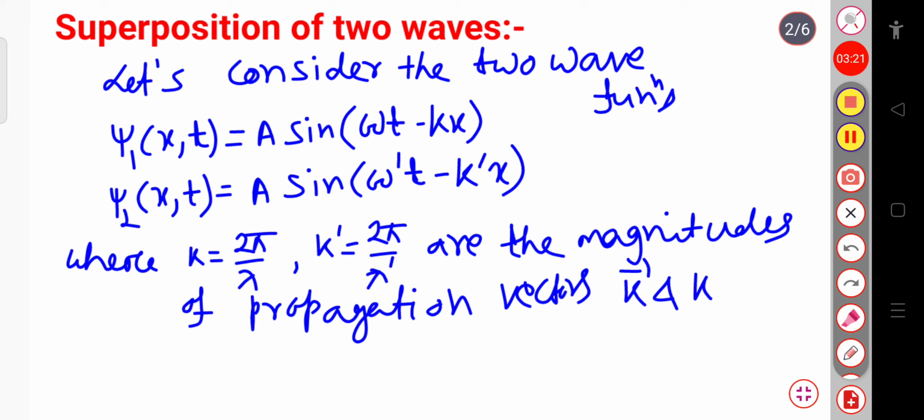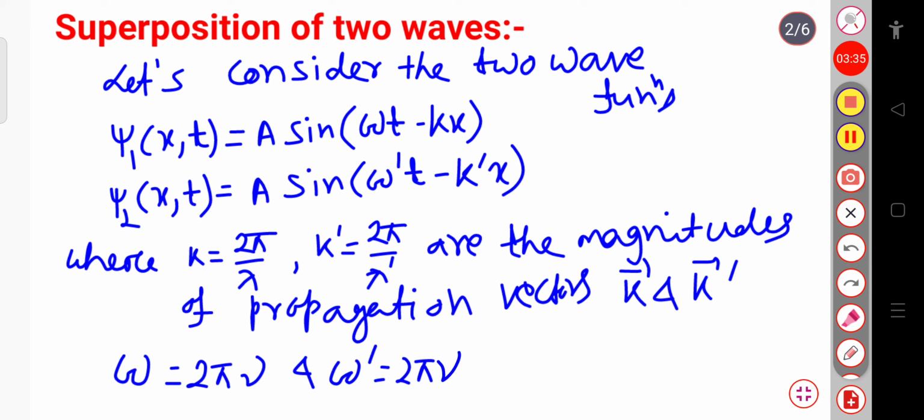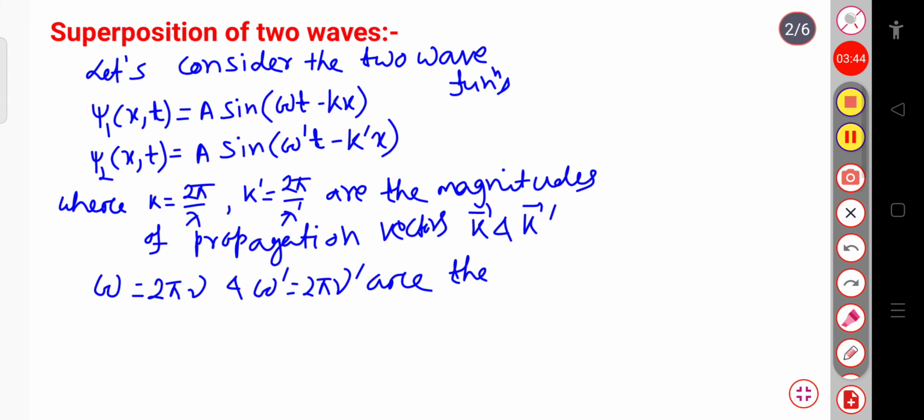Okay, and here this omega is the angular frequency, equal to 2 pi times nu, and omega prime equals 2 pi nu prime. These are the angular frequencies.